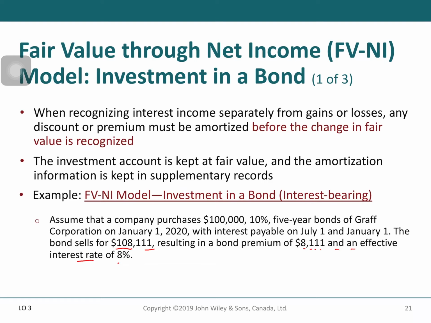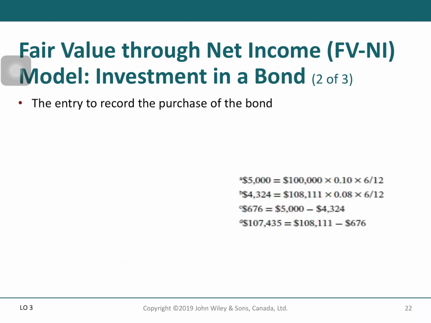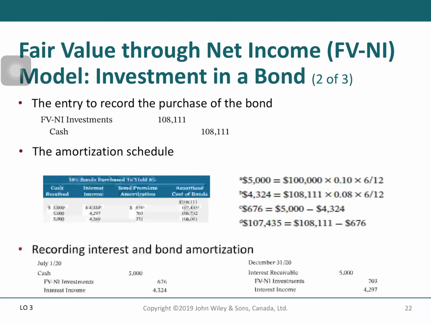Okay, so the market rate is 8%. This 10% is the bond rate. The entry to record the purchase of the bond, just record the investment, increasing investment at the fair value, investment on debit side and cash on credit side.